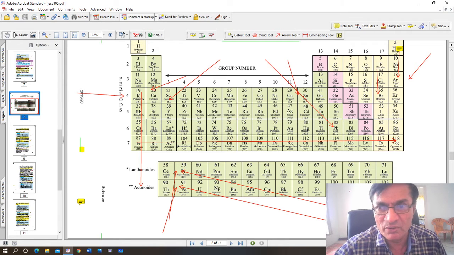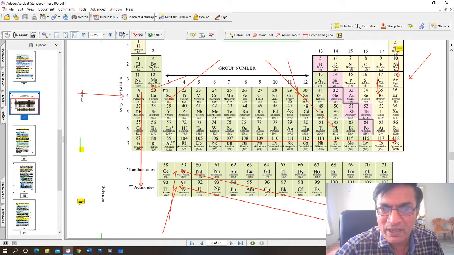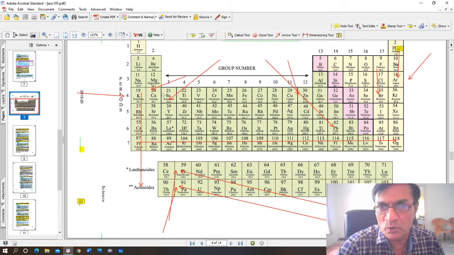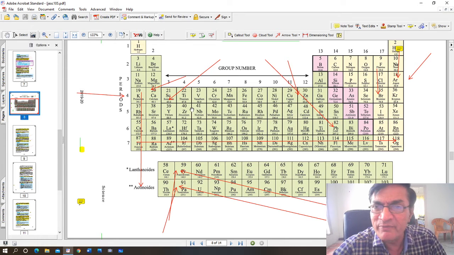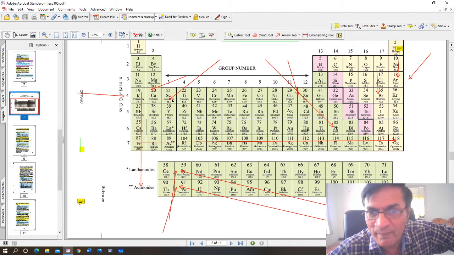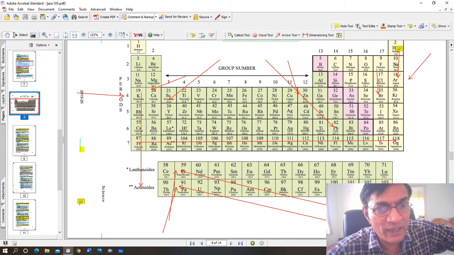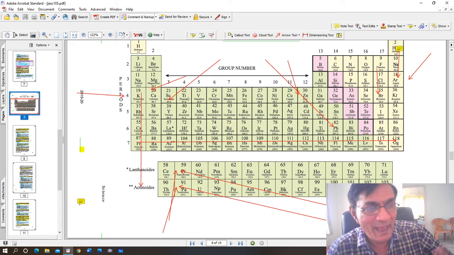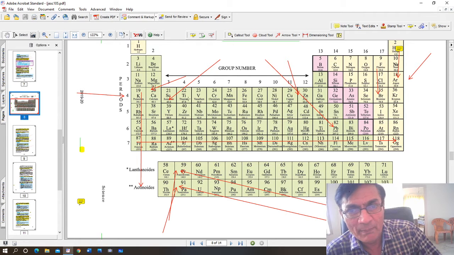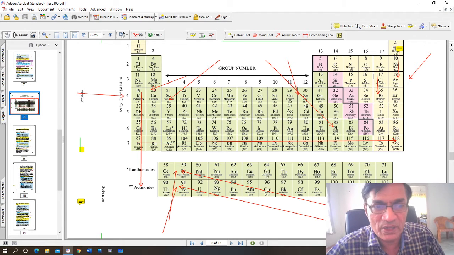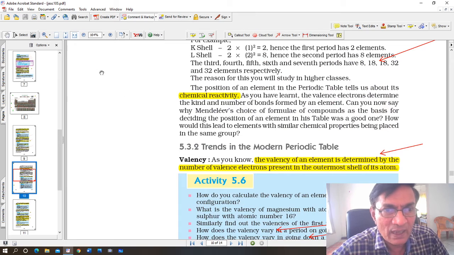It does not change. Let us take the second one, beryllium, magnesium, calcium. Again, valency remains 2 because there are only 2 electrons in the outermost orbit. But look at, for example, when we go along a period from left to right. If we take potassium, calcium, potassium valency is 1, calcium valency is 2, then scandium valency is 3, titanium valency is 4. In other words, valency goes on increasing as you go from left to right in a period. But the valency remains the same when you go down a group. That is an important property.